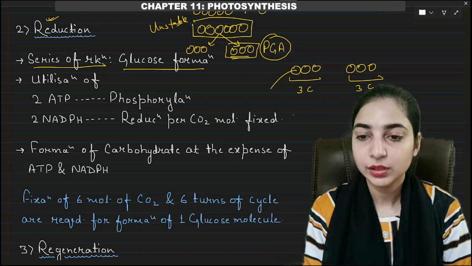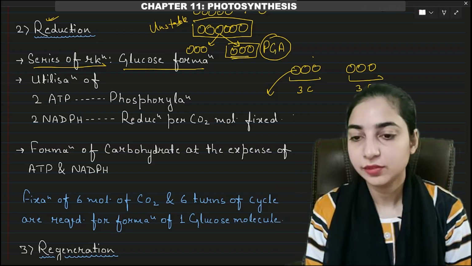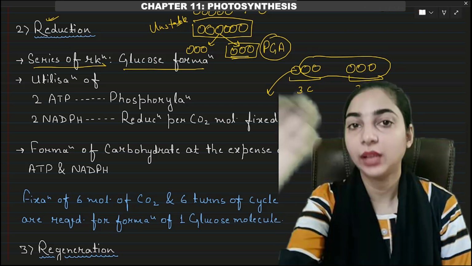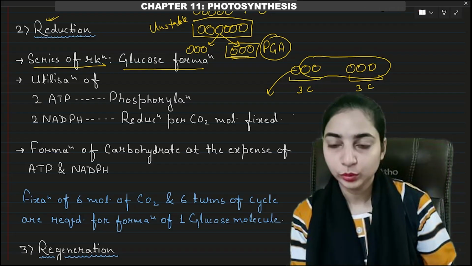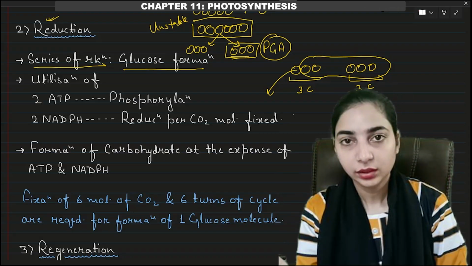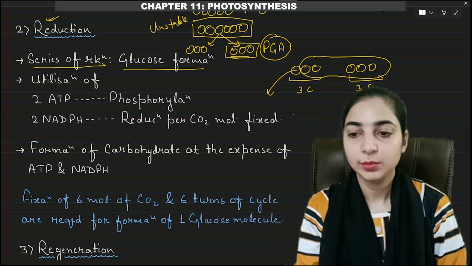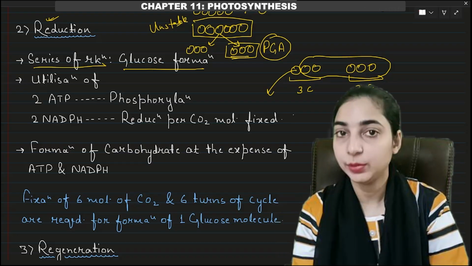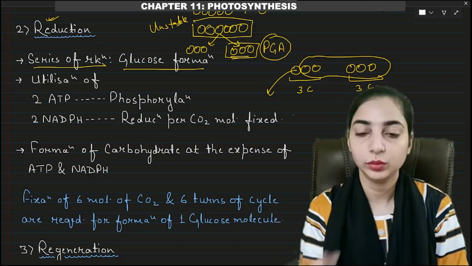Now, one of the carbons will be taken to form glucose, and the other 5 carbons will move to the next stage to regenerate the RuBP, because RuBP should have 5 carbons. So one carbon will be taken up to form glucose and the 5 carbons will be moving to the next stage. Then another cycle will take place, one more carbon will be taken and the 5 carbons will be moved to the next stage. Similarly, the cycle will be repeating. When we get 6 carbons, then a glucose molecule will be formed. That means at least 6 cycles will be required to form one glucose molecule.